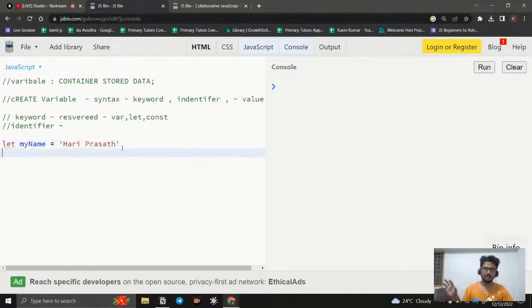So right now we created a code, but I need to know whether this code is created, a memory is allocated, and inside this memory my value is stored or not.